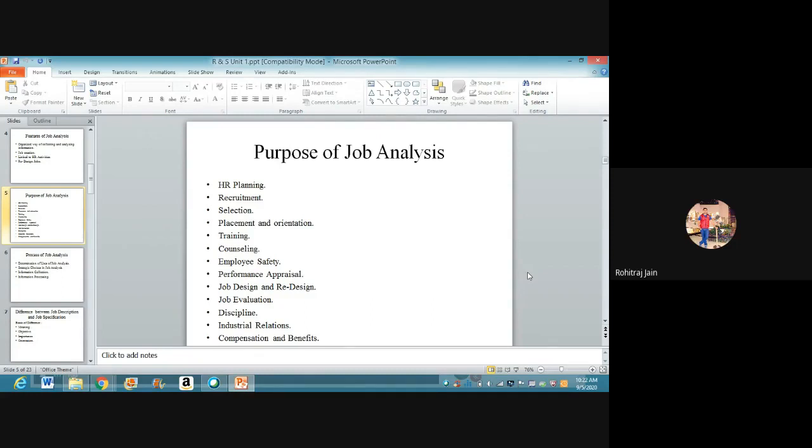Then performance appraisal. Job analysis information is essential for the establishment of performance standards. As I mentioned to you, if someone is doing extremely good, you should appraise his performance. You should motivate him. And how will you motivate him? Ultimately, there are various factors by which you can motivate an employee, being a manager, HR manager. The first thing is a suitable reward should be given to a person who is working in the team, who is doing extremely good, whose performance is consistently increasing.